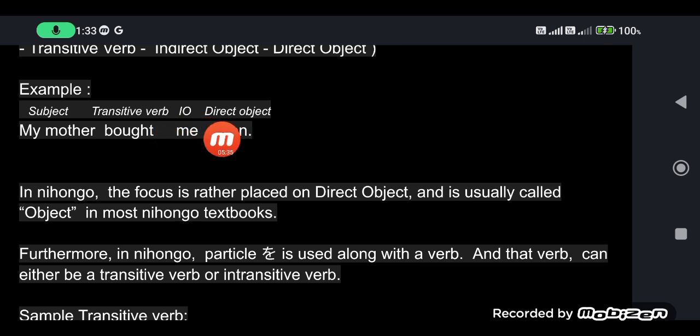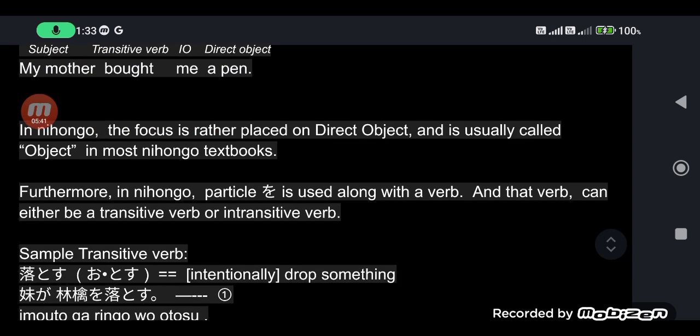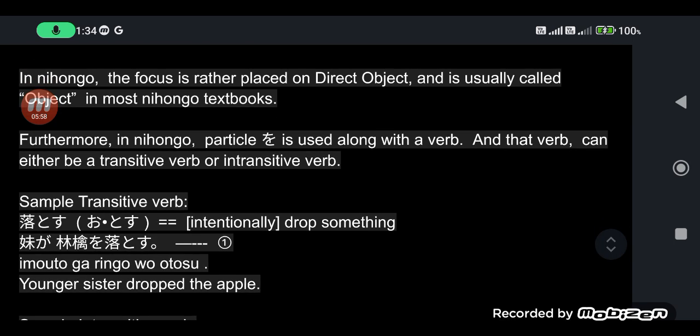Direct object is the object to which the transitive verb is being done. In Japanese or nihongo, the focus is rather placed on the direct object and is usually called just object in most nihongo textbooks. But in English, we have the distinction: direct object, indirect object.